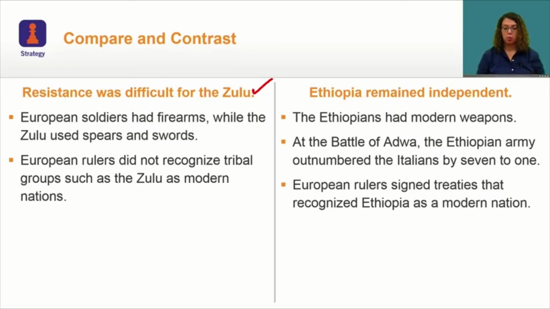Now let's look at Ethiopia. Ethiopia remained independent because the Ethiopians had modern weapons. At the Battle of Adwa, the Ethiopian army outnumbered the Italians by 7-1. And lastly, European rulers signed the treaties that recognized Ethiopia as a modern nation. Now, let's review some of what you have learned in this lesson.